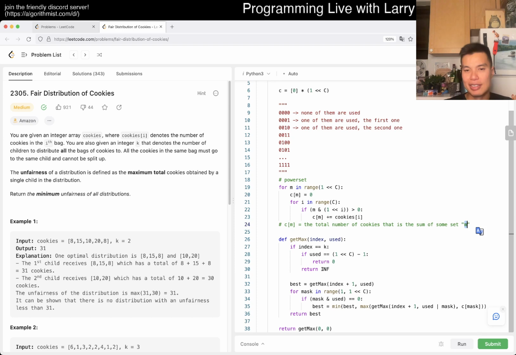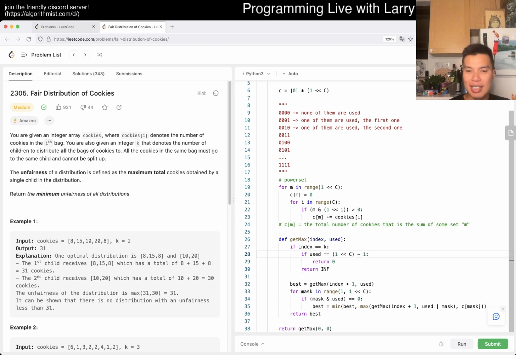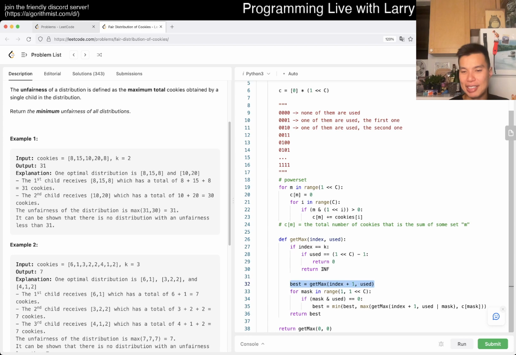Here, the base case is saying if this is all 1s, then we return 0, because that means that we used up all the cookies. Otherwise, we want to return infinity, because it's not a possible case, since we haven't used up all the cookies. And then this case is just, okay, this child gets no cookie, and then we move on to the next. I don't think that'll give us a good case, but maybe. But that's just our base case.